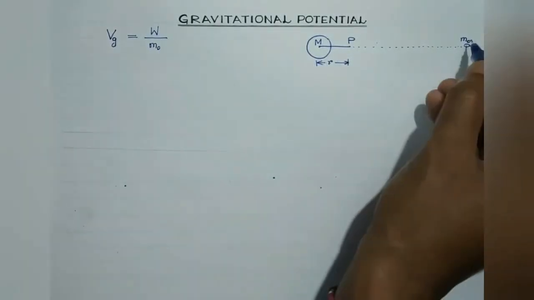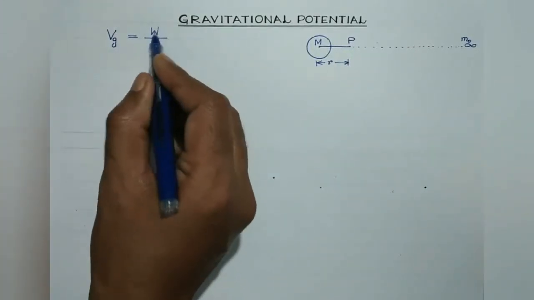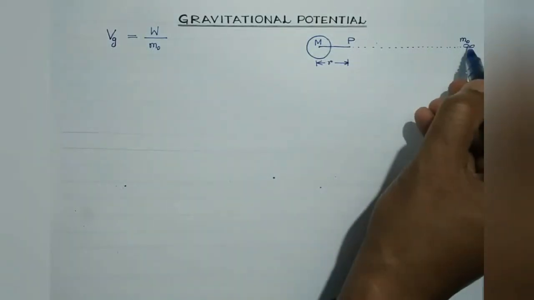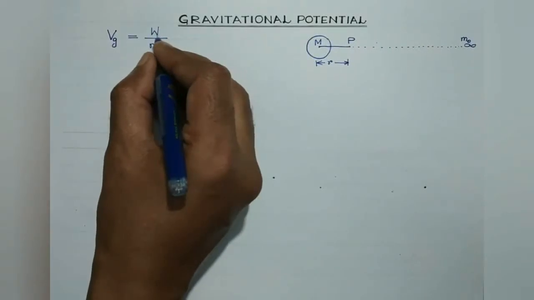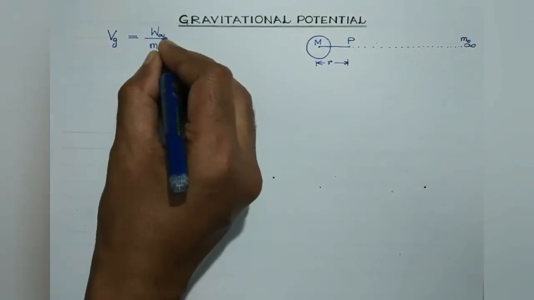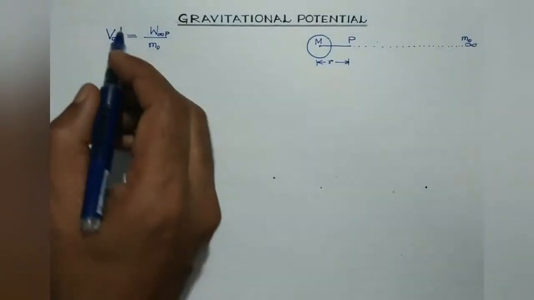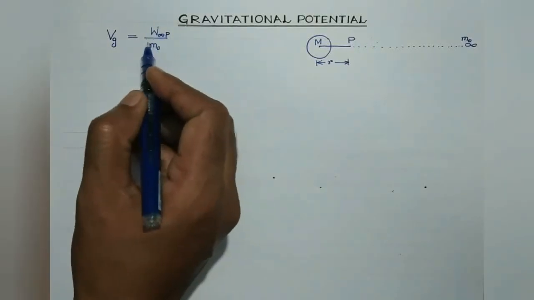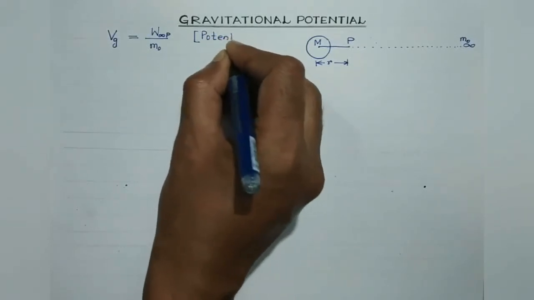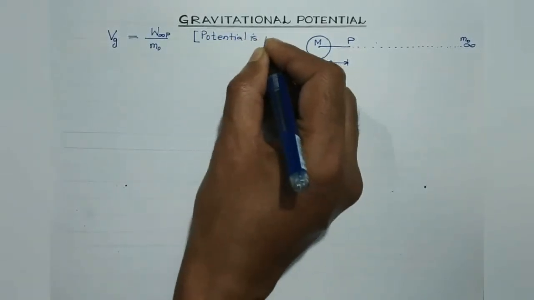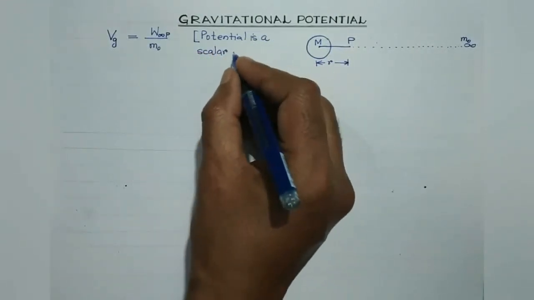This is the source mass and this is the test mass. So gravitational potential at a point is defined as work done per unit test mass in bringing this test mass from infinity to that particular point, which is point P, right? Since potential is the work done per unit mass, it is a scalar quantity. That is, it has just magnitude but no direction.